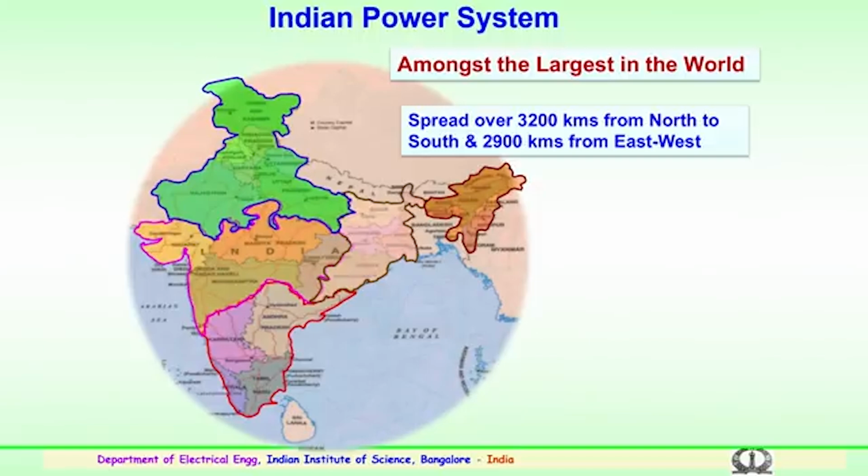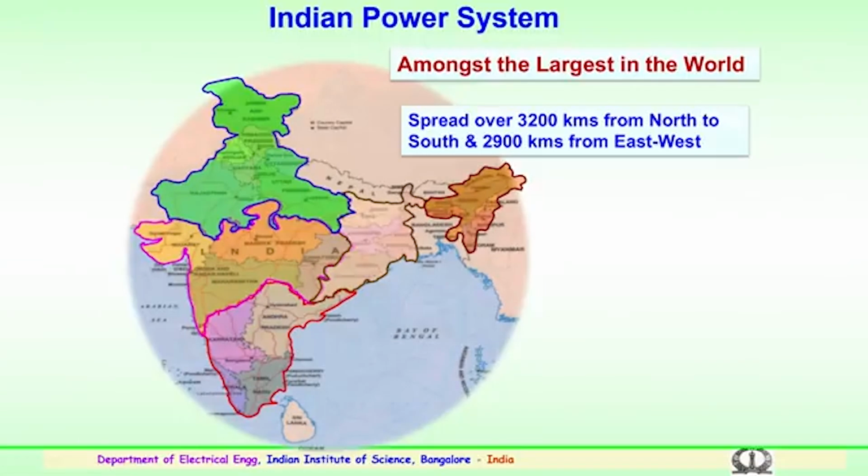The network is spread over 3000 kilometers from the north to the south of the country, from Jammu to Kerala, and from Gujarat in the west to the northeast, around 2900 kilometers.